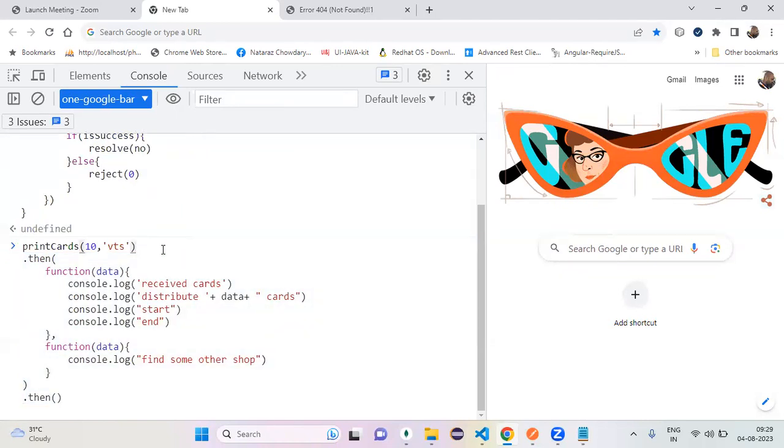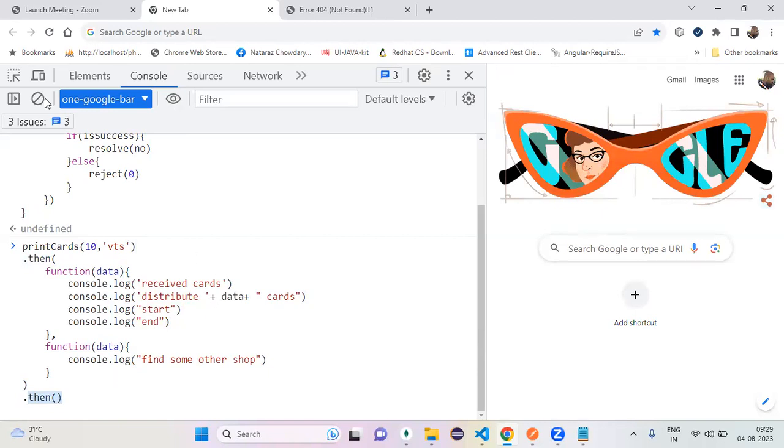Any questions, anyone? So then we can write any number of thens, right? Yes, you can write any number of thens. Why? Because then also returns a promise. Then also returns one more promise. If you stop, also no problem at all.